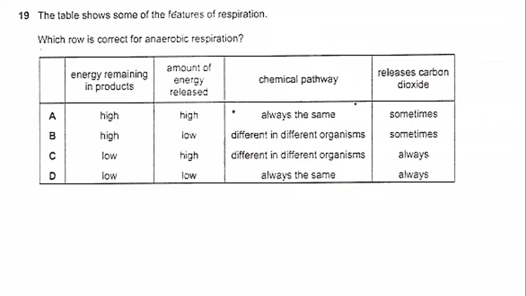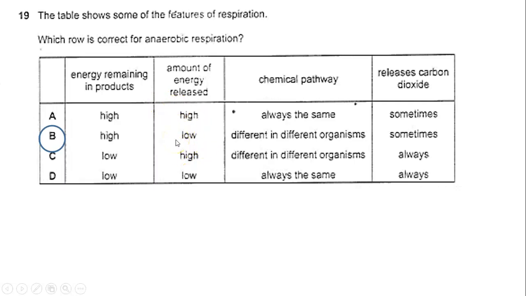Now let's answer some questions together. The table shows some of the features of respiration. Which row is correct for anaerobic respiration? It is the one where energy remaining in the products is still high because the amount of energy released is low.